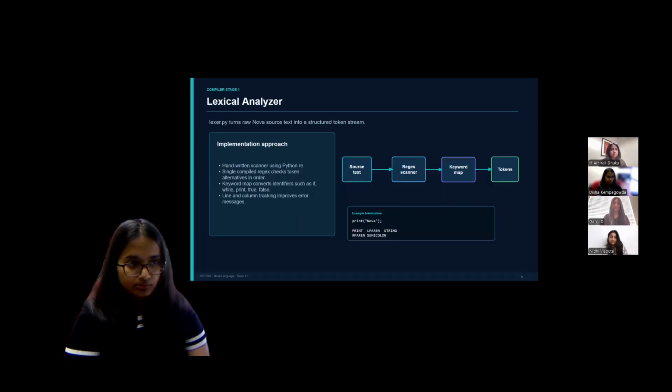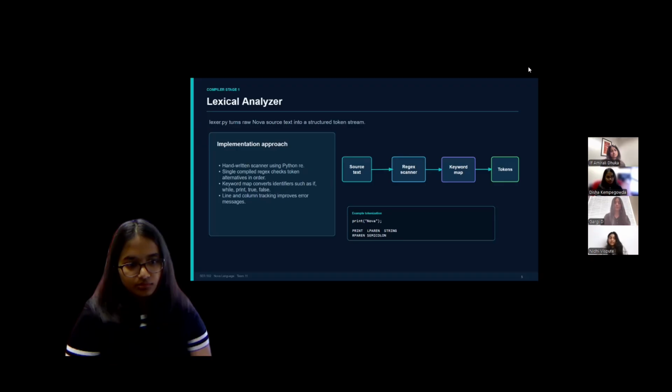Next slide, please. Okay, moving on, we have the lexical analyzer, which is in lexer.py. It takes raw Noah source text and converts it into a structured token stream. The implementation uses Python's re module with a single compiled regex that checks token alternatives in order. After scanning, a keyword map converts identifiers like if, while, print, true, and false into proper token types. The lexer also tracks line and column numbers, which makes error messages much more useful.